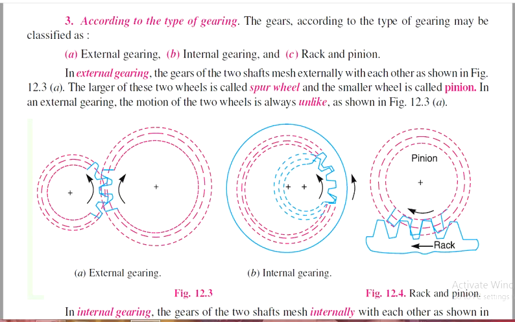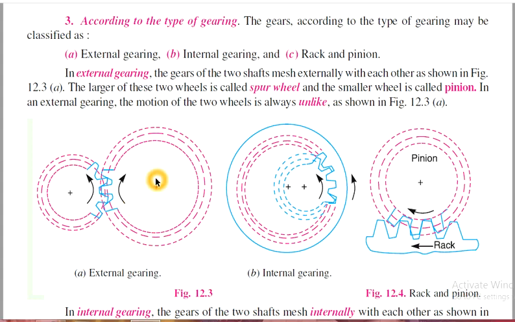Then the last topic is according to the type of gearing. Basically, the type of gearing may be classified based on the arrangement of the gearing system as external gearing, internal gearing and rack and pinion. In external gearing, the gears of the two shafts mesh externally with each other, and the larger of the two wheels is known as the spur gear and the smaller wheel is known as the pinion.